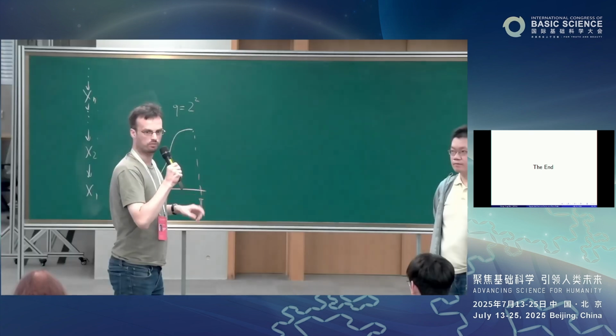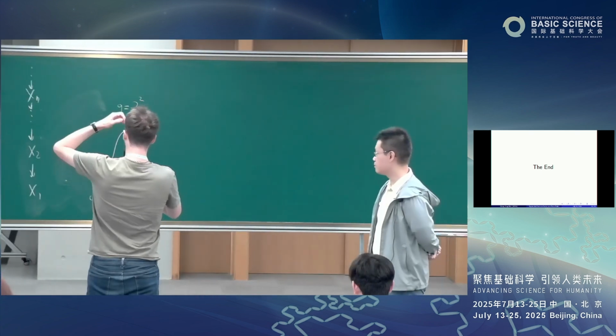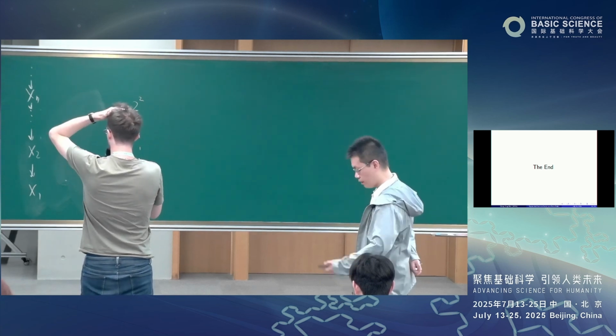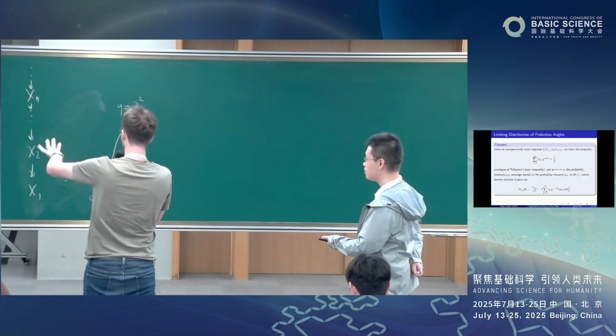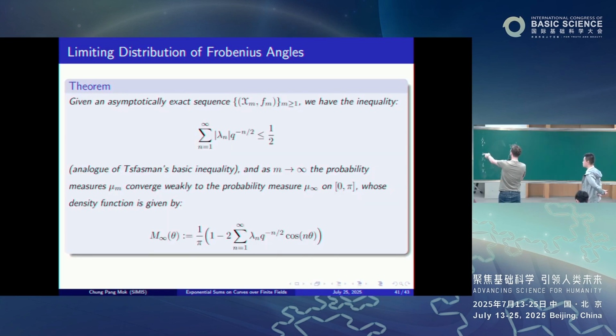I have one question, about your last slide, the equidistribution theorem, because you have weak convergence. What are your test functions? Continuous functions. Oh, so the classical ones. Yes. Okay, I was not sure about it. Thank you. Another question?